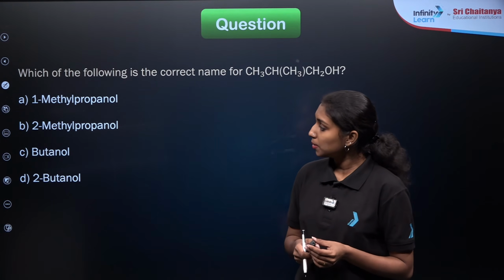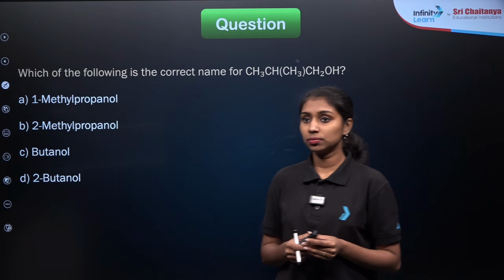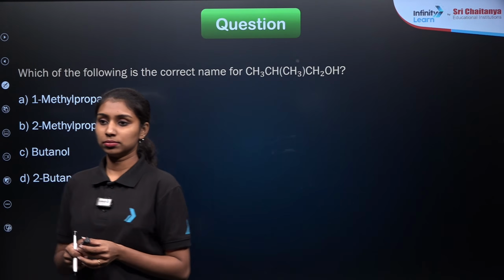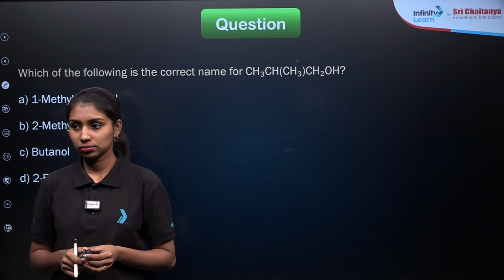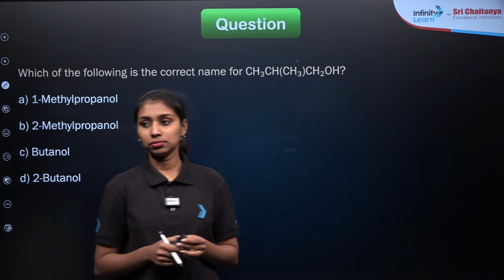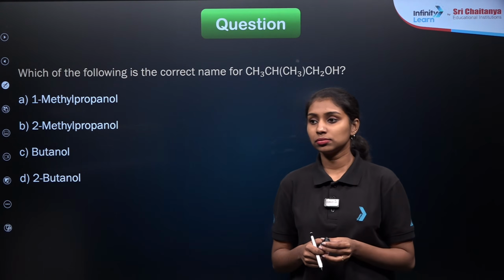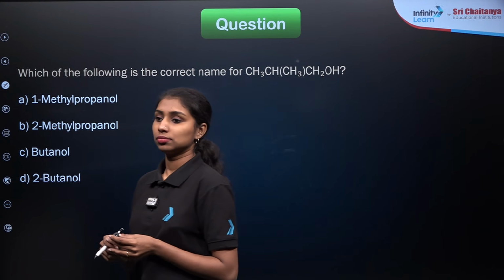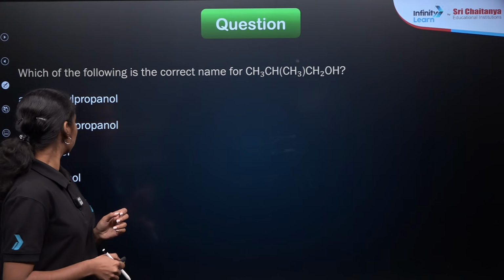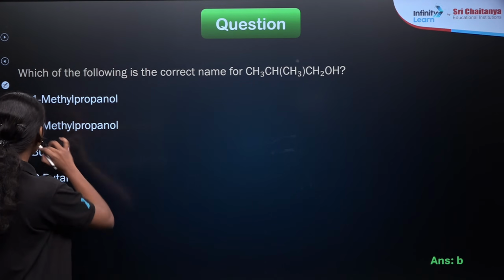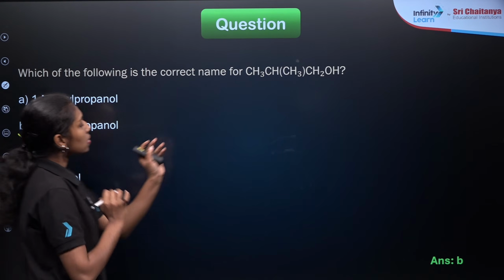So what will be the answer? Yes, option B will be our correct answer, right? 2-methyl propanol.